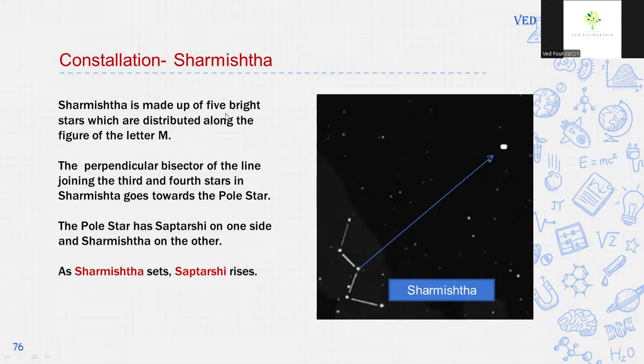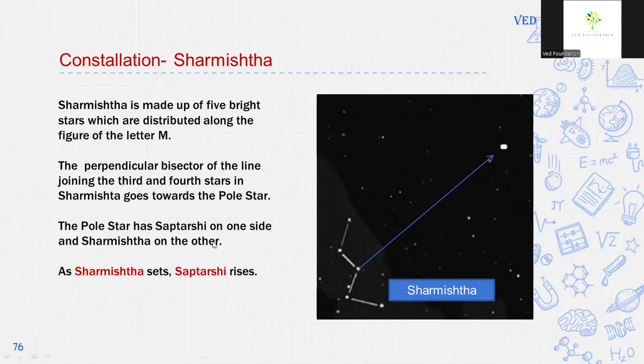The Sharmishta constellation is made up of 5 bright stars, which are distributed along the figure of the letter M. 1, 2, 3, 4, 5, and it forms the letter M. The perpendicular bisector of the line joining the third and fourth star in the Sharmishta constellation goes toward the pole star, or Polaris.